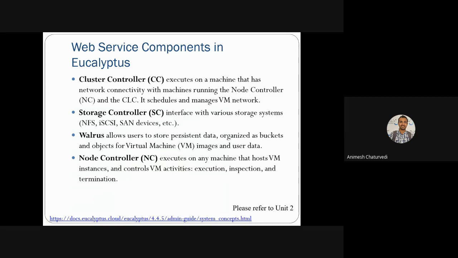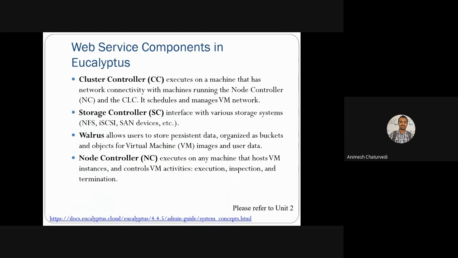Then you have the cluster controller. The cluster controller basically does the management of connections between various machines running on your Eucalyptus infrastructure as a service. So you have various machines. These machines are running, and how to connect all of them together?